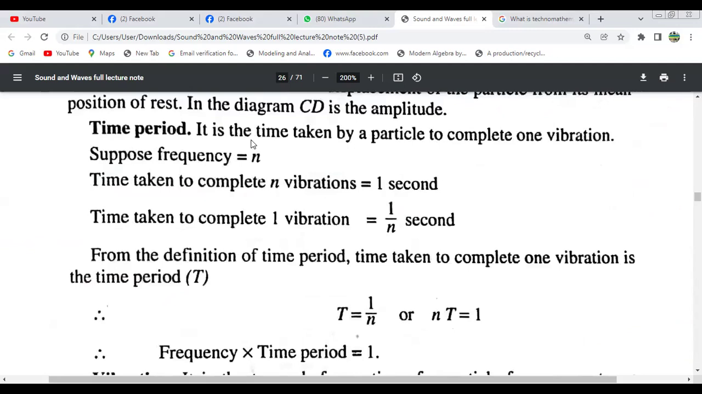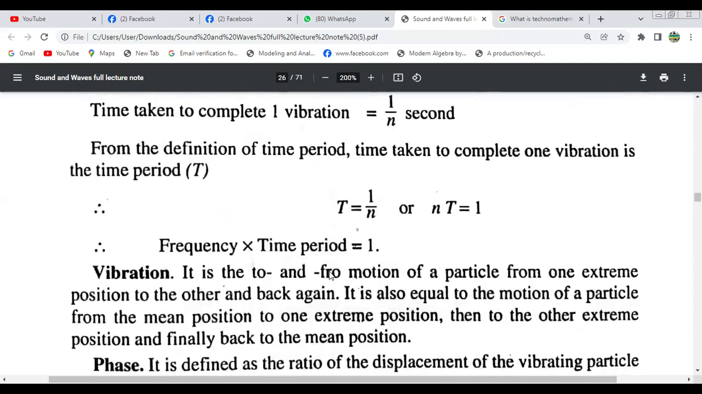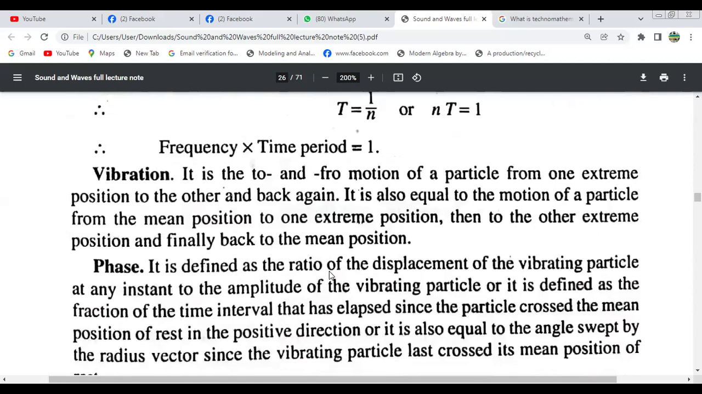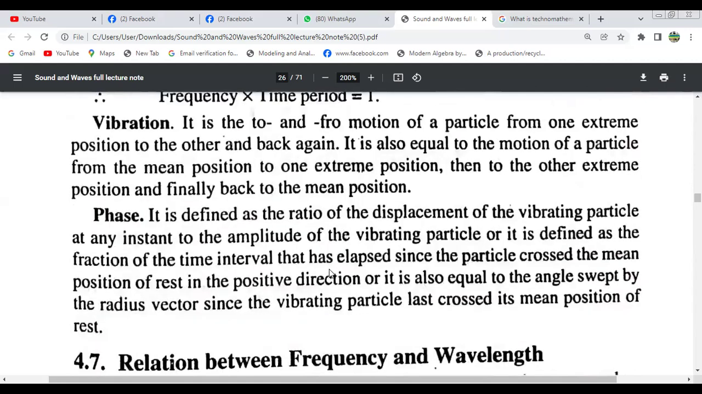Time period means it is the time taken by a particle to complete one vibration. Suppose frequency is n, when time taken to complete n vibrations equals 1 second, time taken to complete one vibration will be 1 by n second. Actually, according to the definition, this is the time period. So capital T equals 1 by n. And what is vibration? And what is phase also? This is the definition of phase.